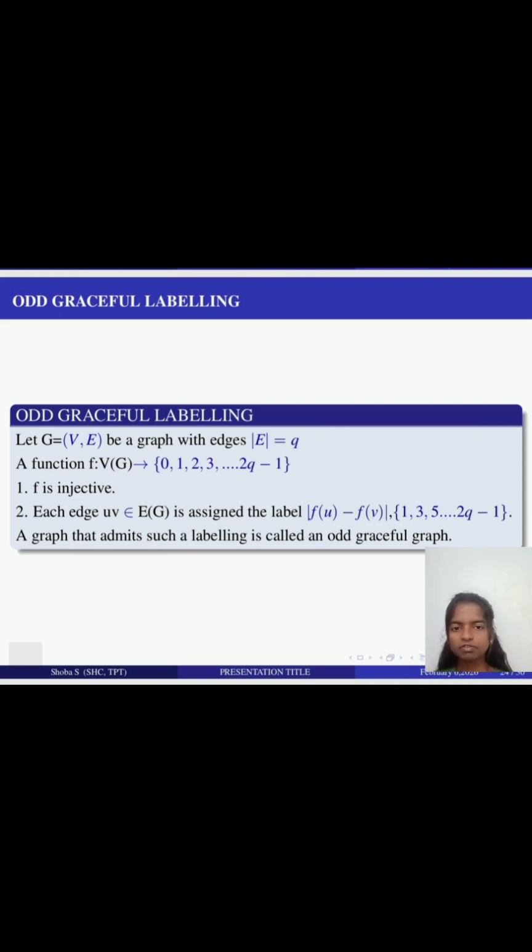Let's see the definition for odd graceful labeling. Let G equal (V, E) be a graph with edges |E| equal to q. A function f: V of G → {0, 1, 2, up to 2q minus 1} is injective. Each edge uv belonging to E of G is assigned the label |f of u minus f of v|, giving edge labels from 1, 3, up to 2q minus 1. A graph that admits such a labeling is called an odd graceful graph.